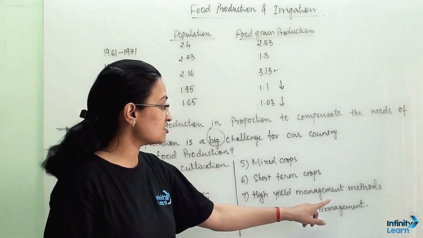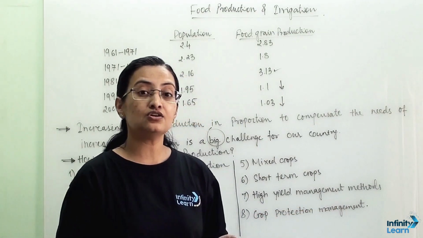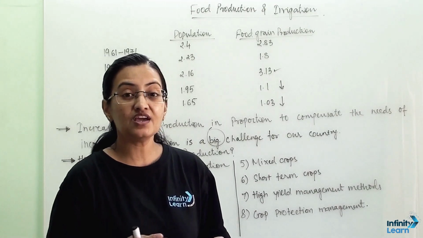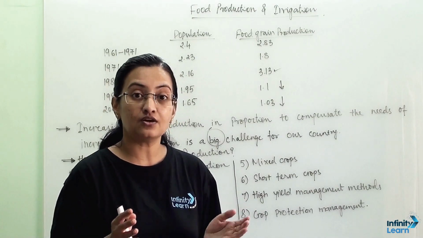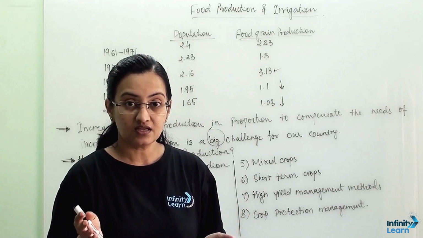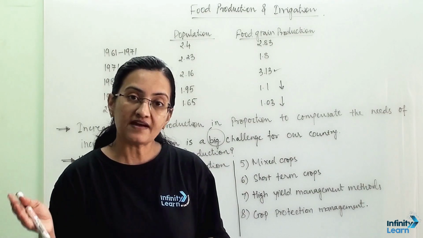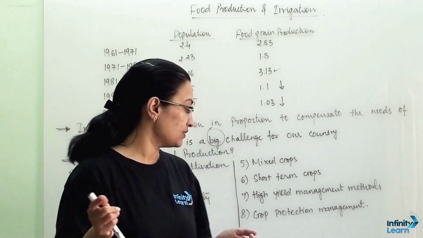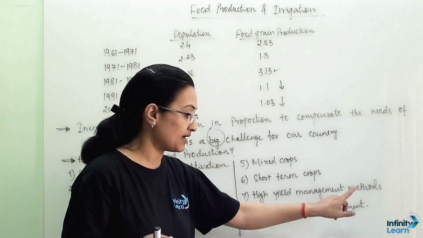High yield management method. Once we have developed a variety of high yield crop, we have to manage it. We have to manage its storage, and we have to manage how we can effectively use it for our population. All these things come under high yield management methods.